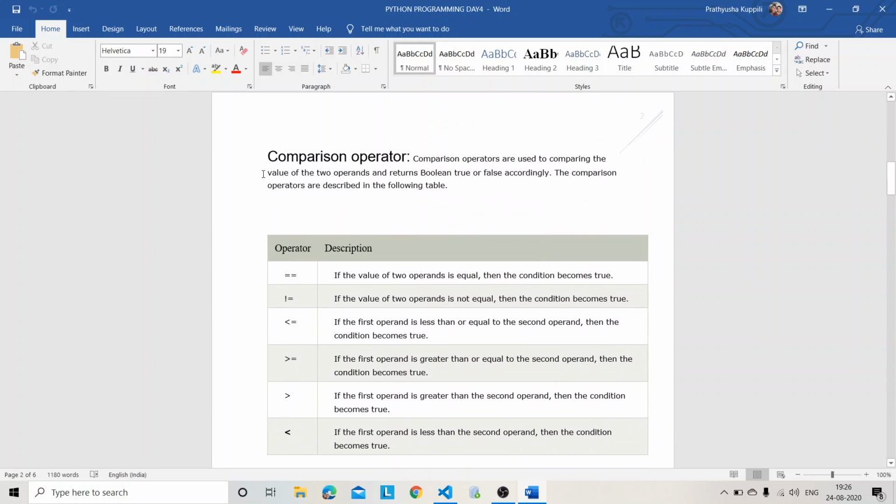That is the comparison operator. The comparison operator is used to compare values. For example, we have two people, one is very tall and the other is very short. So we'll compare the height between two people. The same thing, we'll be comparing values with two operands. See, I have double equal to, not equal to, greater than, less than.